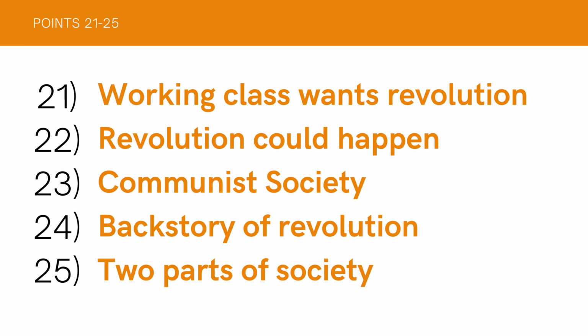As we all know, if something happens, there must be a specific reason behind it. So the backstory of this revolution, meaning why this happened, why the proletariat stood up against the capitalists and took control of the resources, Marx shed light on it. The next is the two parts of society. According to Marx's theory, society is made up of two parts or two arms.